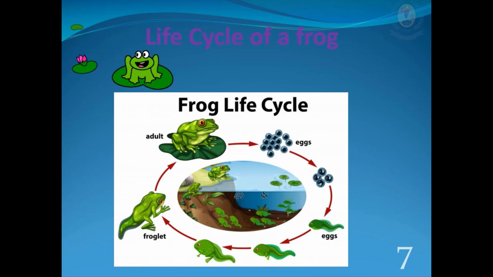Life cycle of a frog: egg, young, adult. Egg. Each egg hatches into a little tadpole. Young. The tadpole looks very different from the adult. It can only live in water. The tadpole undergoes metamorphosis, a great change of appearance. As the tadpole develops into an adult, its back legs appear first, followed by its front legs. The tail also shrinks. Adult. Frog can live on land and water. An adult female frog lays a few hundred eggs at a time in the water.